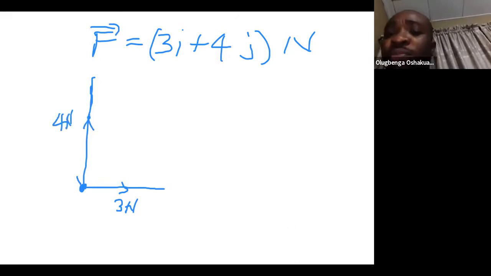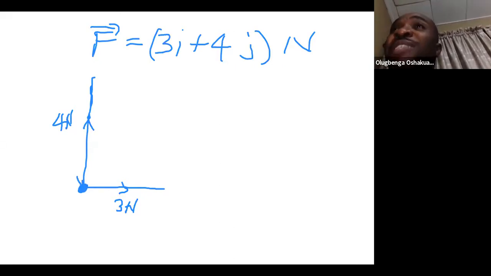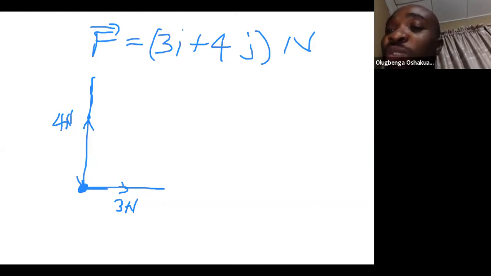From our elementary studies, if a force of 3 newtons is acting to the right, we expect the body to move to the right. When the force of 4 newtons is acting upwards, we expect the body to move upwards.